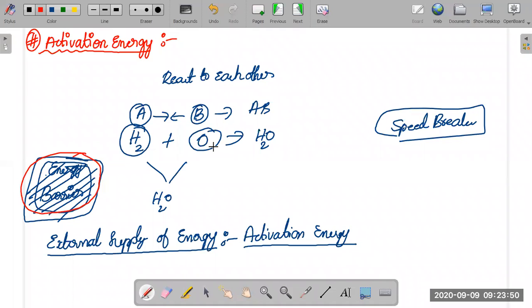So in order to overcome the energy barrier, you have to provide the activation energy. The activation energy will break down the energy barrier. I mean, it will provide energy to the respective reactant molecules to overcome the energy barrier, such that they will start reacting to each other and produce the respective product molecules. That is your chemistry. All this, activation energy and energy barrier, is your chemistry topic.